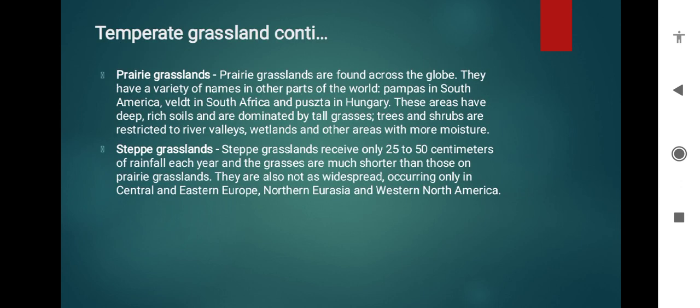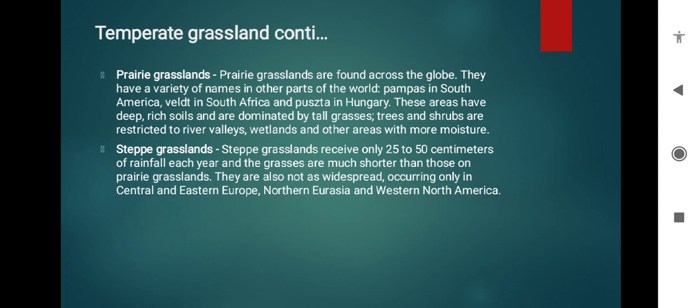Prairie grasslands are found across the globe. They have a variety of names in other parts of the world: Pampas in South America, Veldt in South Africa, and Puszta in Hungary. These areas have deep rich soil and are dominated by tall grasses. Trees and shrubs are restricted to river valleys, woodlands, and other areas with more moisture.